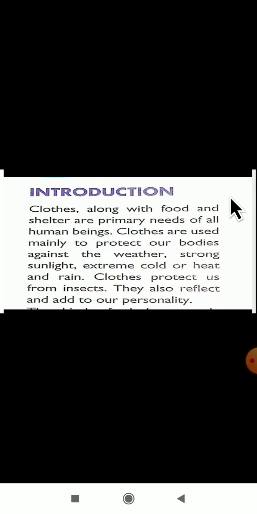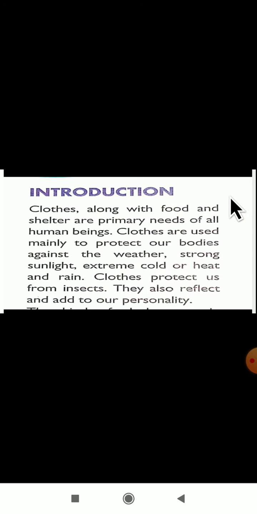Can we survive without air? No. Without water? No. We can't survive without air, water, sleep, safety, food, clothing and shelter. These are the very essential needs which we human beings require. So, let us see the introduction part of your lesson 3, that is Fiber to Fabric.